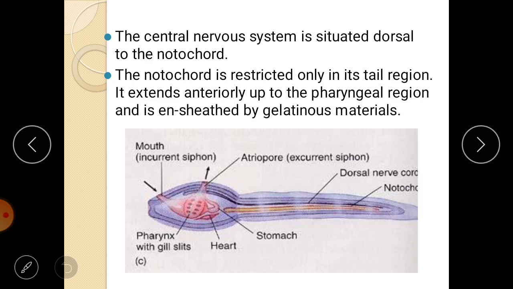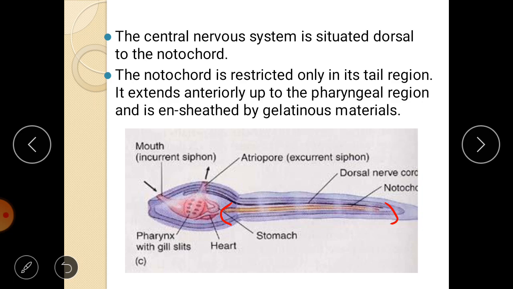And if you remember, I told you that urochordates have a notochord which is confined to the tail region, right? They have a notochord, but it is majorly present in the tail region, isn't it? As you can see here, this yellow portion, which is nothing but the notochord, is majorly present in the tail region. Even though they have some portion of notochord in the head region, it is majorly present in the tail part, right? And this notochord is covered by gelatinous material.